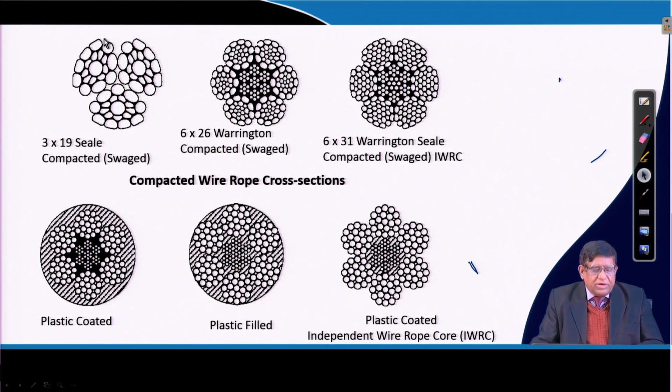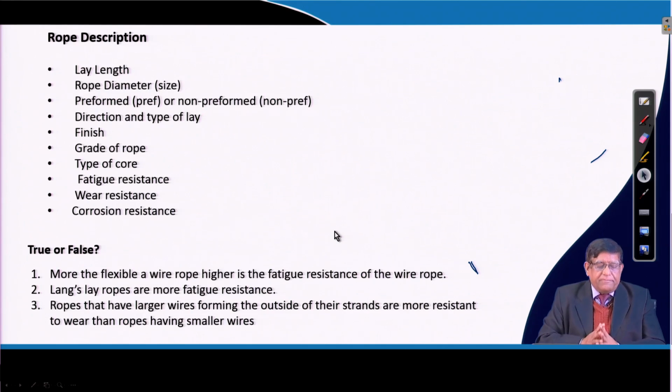I have already told you about the triangular strand. These are triangular strands used to make a smoother rope. Sometimes, depending on the type of use, you can give the wire rope a plastic coat, or the wire rope may have a plastic fill. These give a smoother rope, protect the wire ropes and increase their life. That is how the different types of wire ropes are made.